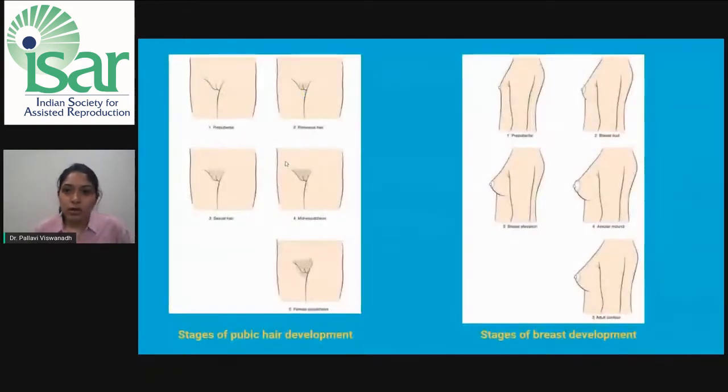This is a pictographical diagrammatic representation of the breast and Tanner staging. You can go through stage by stage. It is very well depicted as to how the stages evolve.